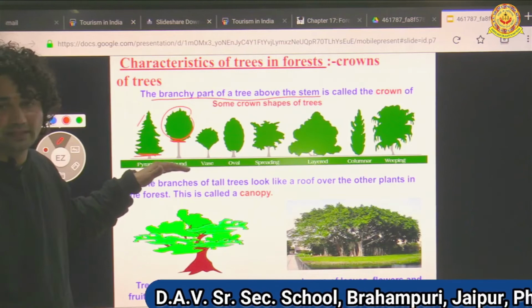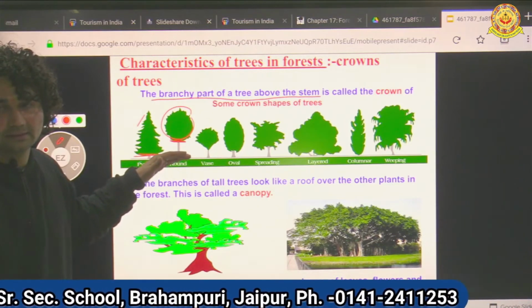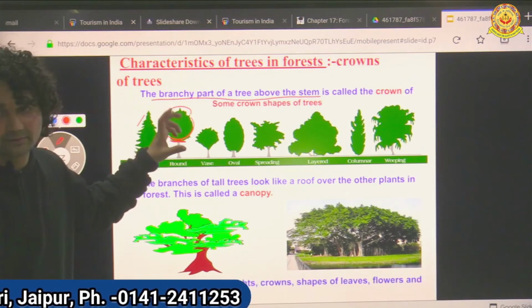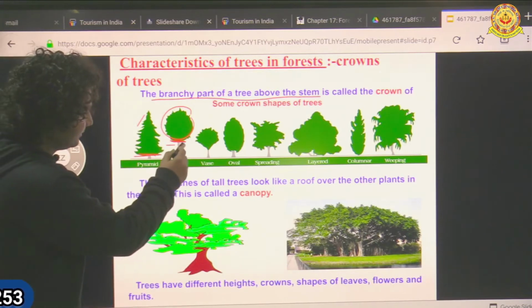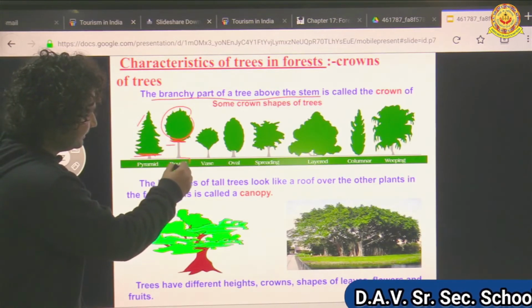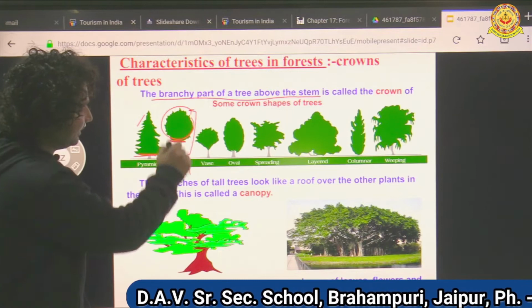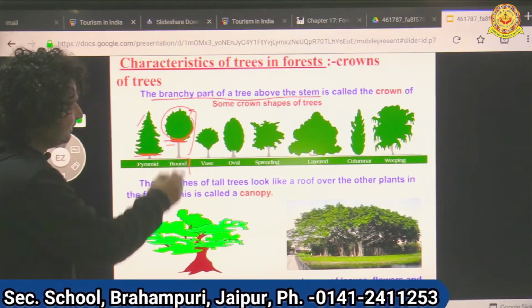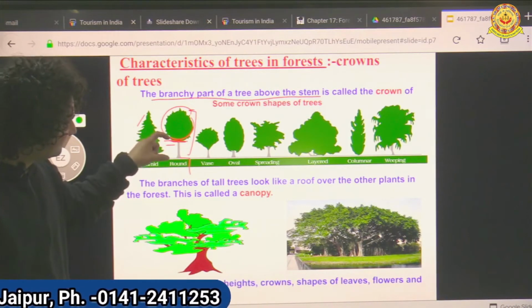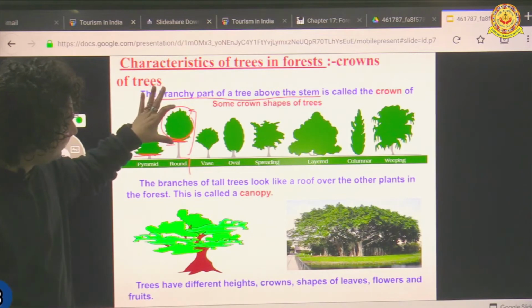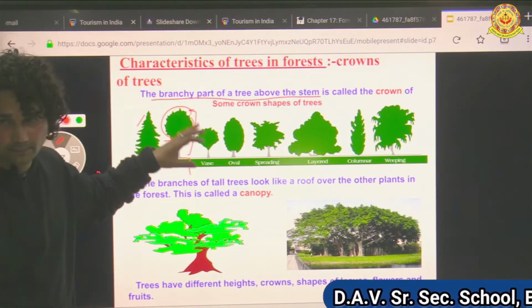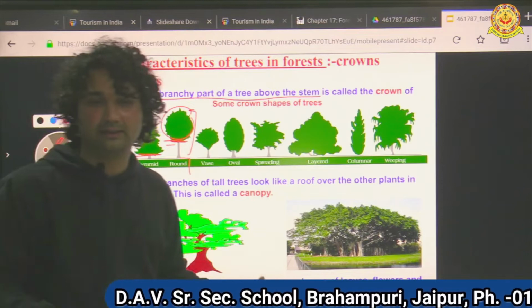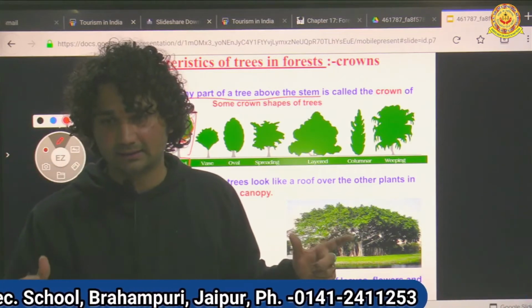The lower part is known as root and the upper part is shoot. This is the root part and this is the shoot part. In shoot, it is further divided: this is the stem and the upper part is known as crown. Just like a crown is on the king's head, similarly.